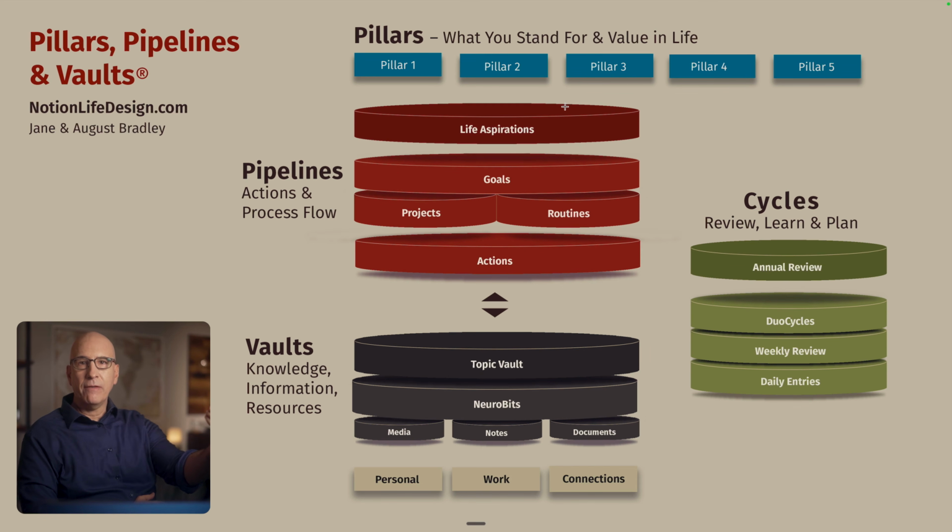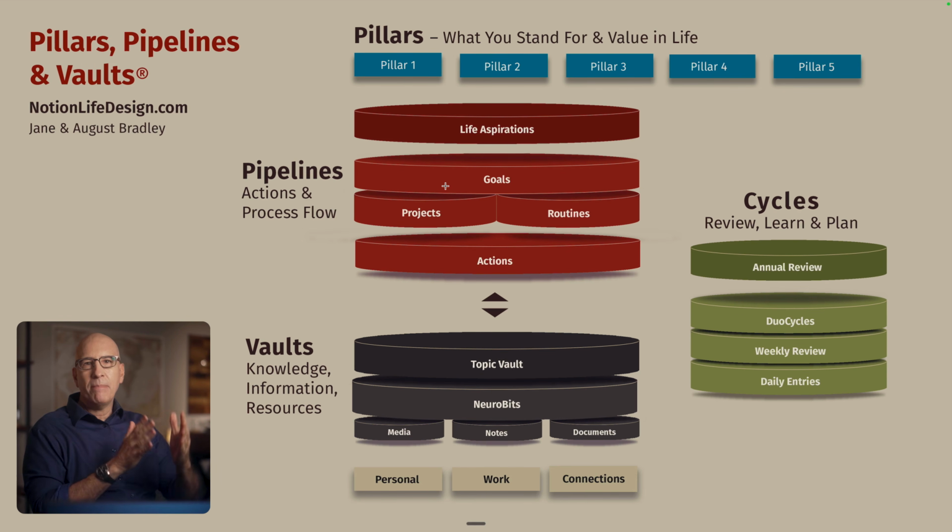You have to know what your life aspirations are if you're going to have a system and process and consistently move toward them. You have to know what the objective is. They can change at any time, of course. Pipelines, you then break these down to very practical, tactical goals. Most systems just start with goals. They skip life aspirations. And as a result, it's very transactional.